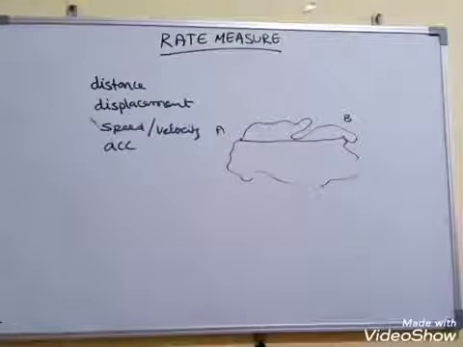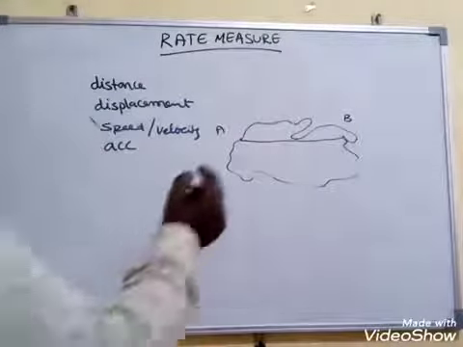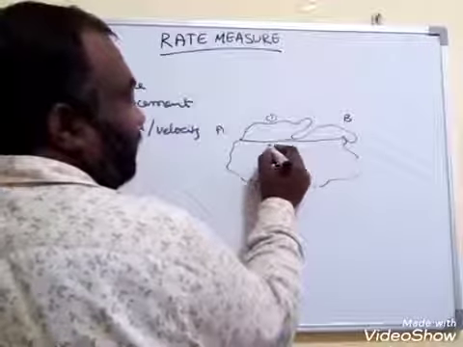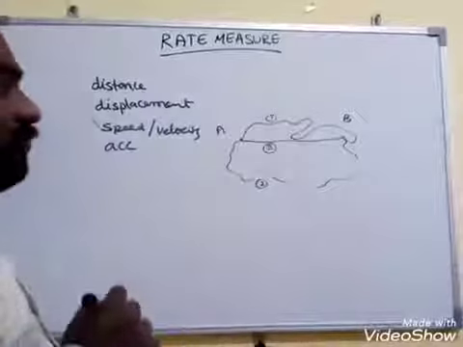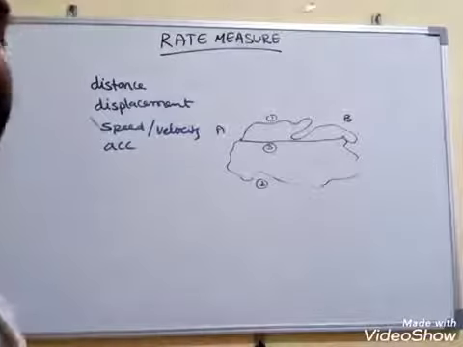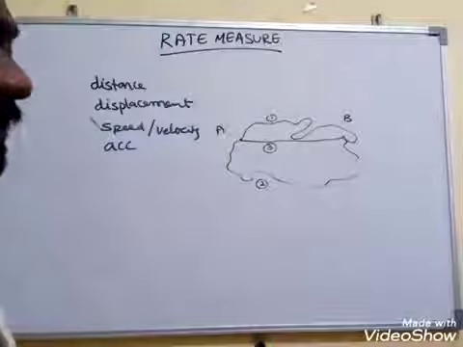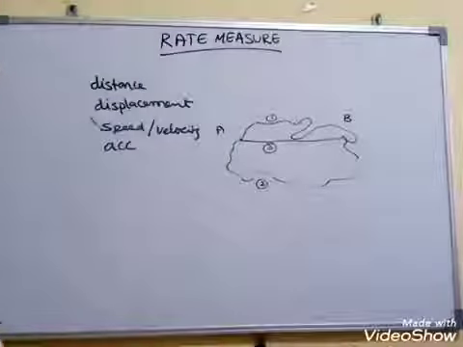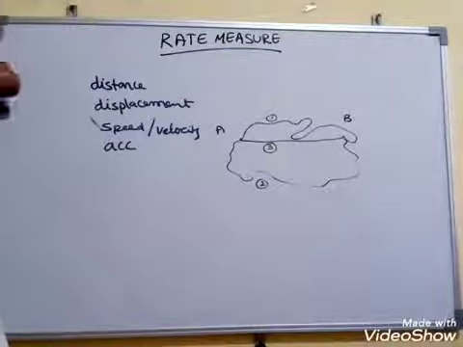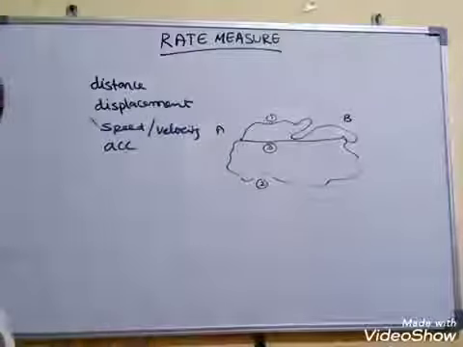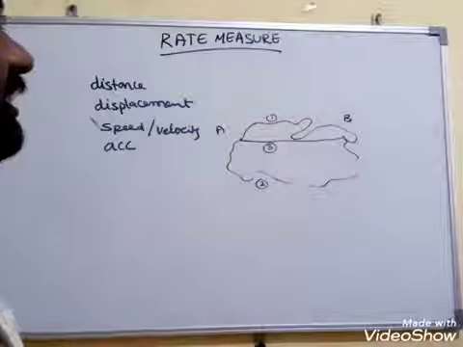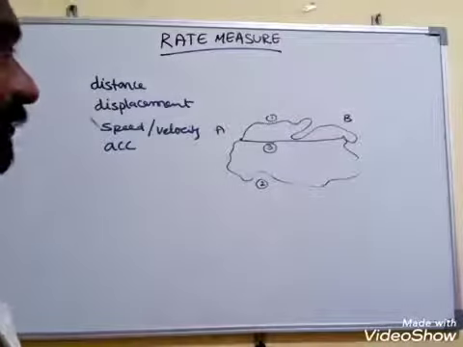Now there are three: this is 1, this is 2 and this is 3. What is the difference between 1, 2 and 3? 1 and 2 are the same, they are called distances, and 3 is called displacement.